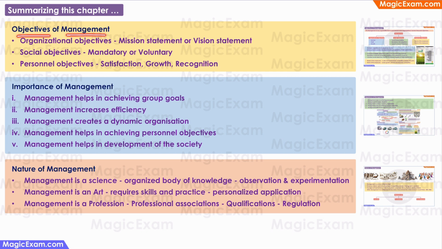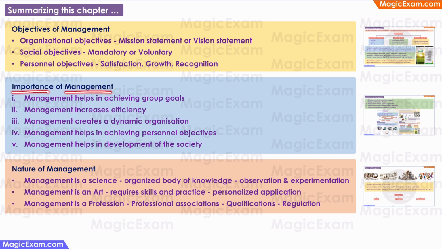Next, we covered what are the objectives of management. There are three types of objectives: organizational, social, and personal. Organizational objectives are the purpose or the reasons for the existence of the organization. And these may also be called mission statements or vision statements. Then there are social objectives, which may be mandatory, like the mandatory CSR as per company law, or they may be voluntary objectives by the organization itself. Then there are personal objectives, which are the objectives of the people associated with the company. These are the needs and wants of the personnel who are working for the company. And these include job satisfaction, growth, recognition.